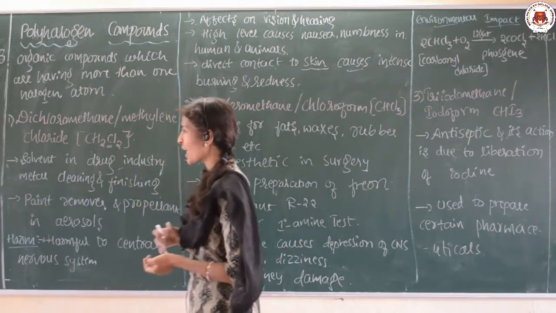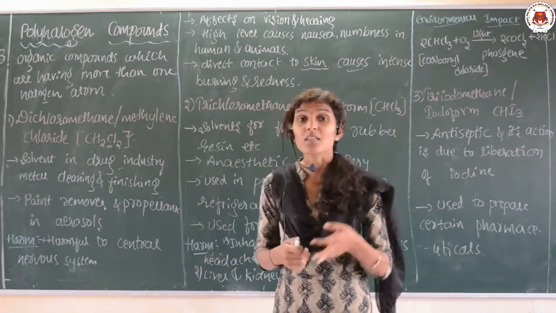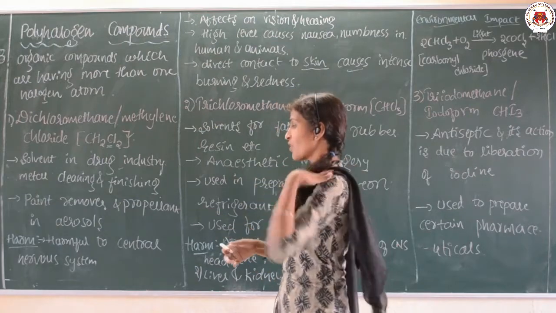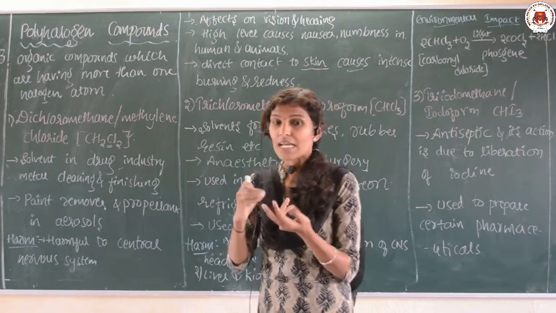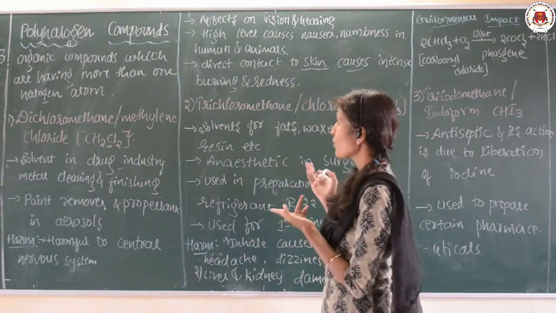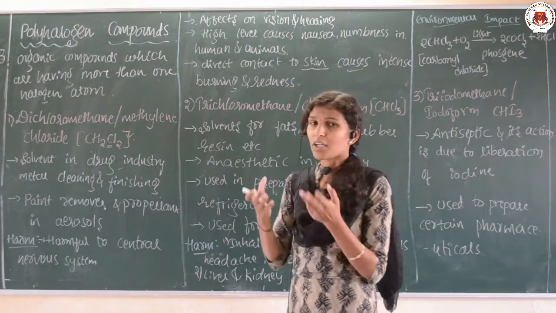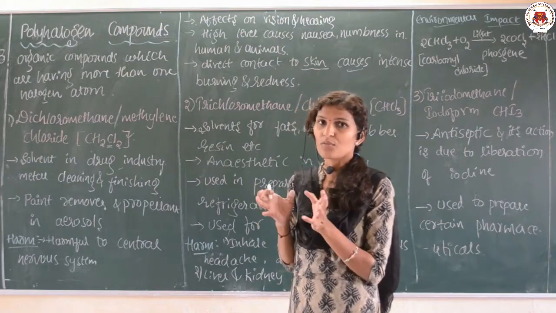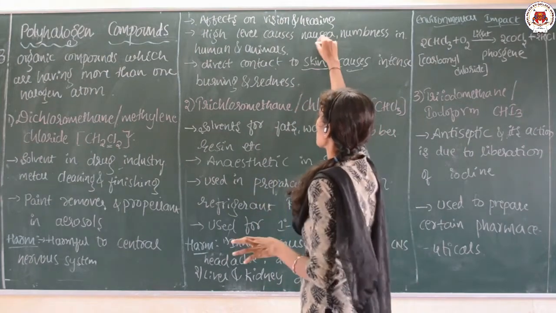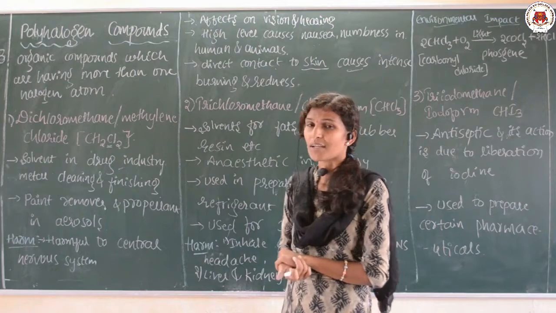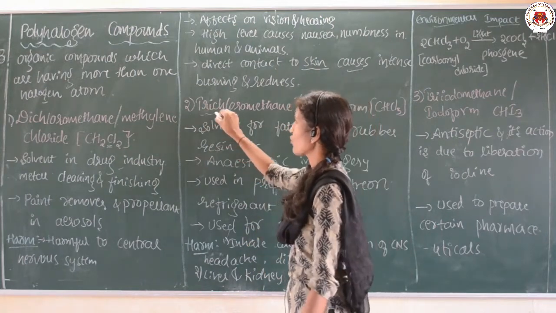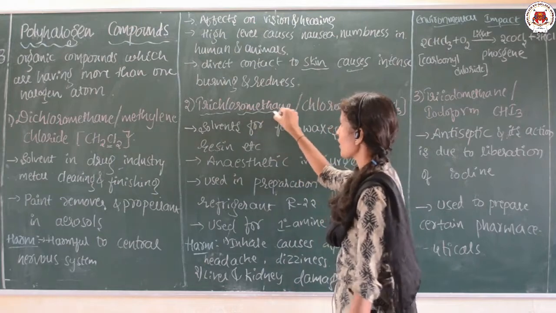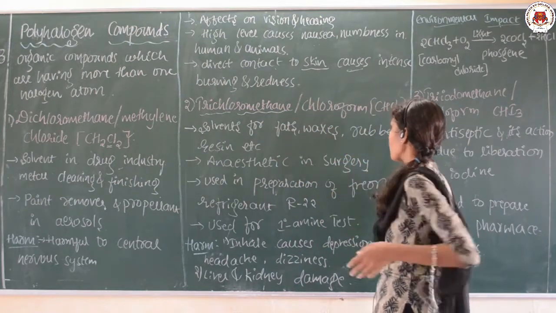It has many applications, but along with the applications there are certain demerits present. It affects the central nervous system, and direct skin contact causes burning and redness. It reduces eyesight as well as ear function, and it causes nausea and numbness in humans and animals. Clear?